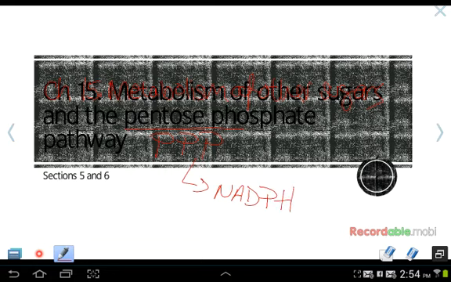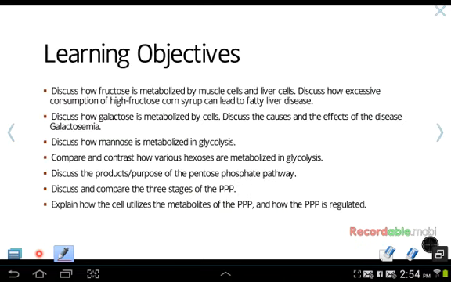NADPH. And the reason we talk about the pentose phosphate pathway in glycolysis is because we utilize glucose 6-phosphate in the pentose phosphate pathway. All right, so here are our learning objectives. They're pretty short and sweet, so take a moment to print these out and read these over before we continue on in the video so that you can have these ideas in the back of your mind.